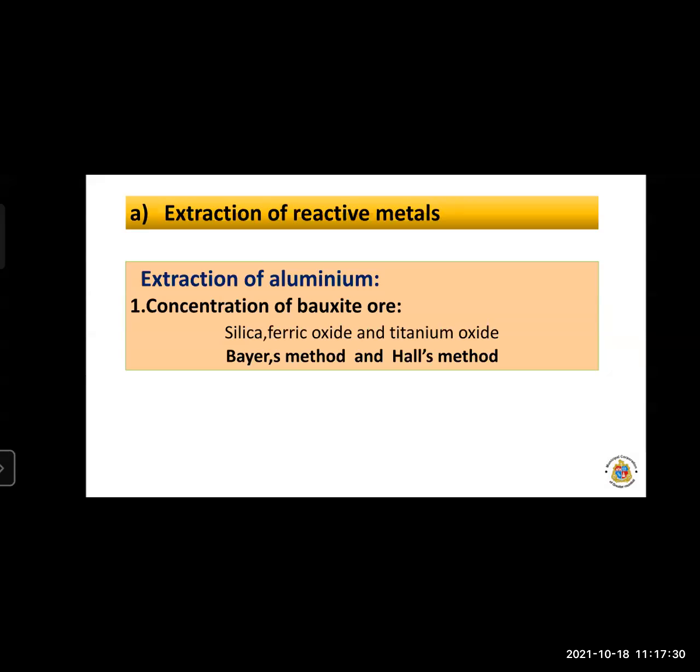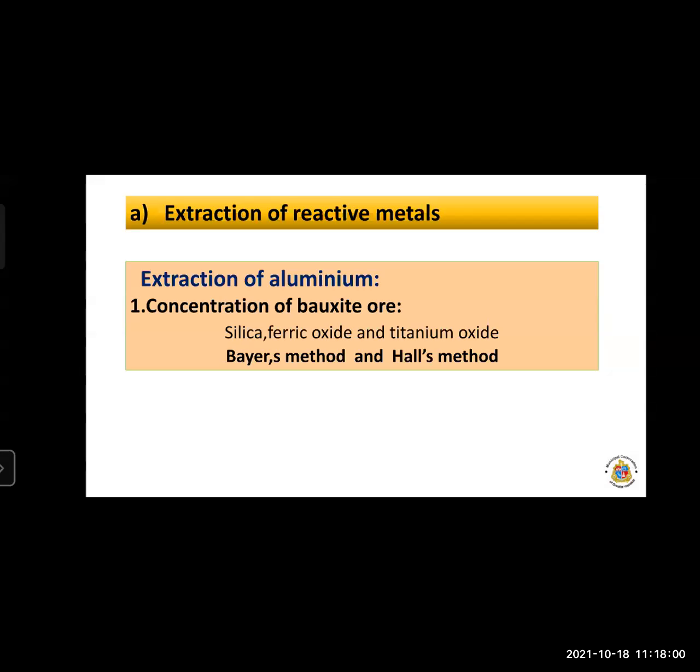Bauxite contains the main ore of aluminum, and silica, ferric oxide, and titanium oxide are the impurities present, which we have to remove.